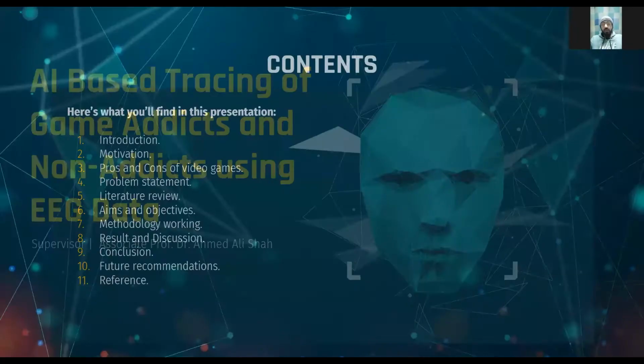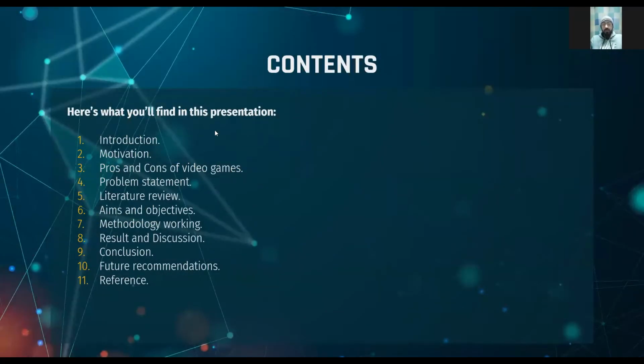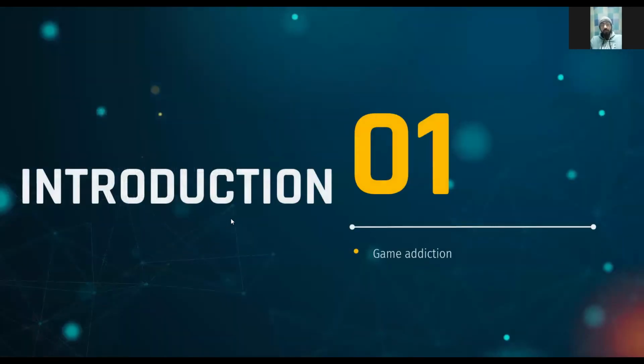Now coming toward the content of this project. First of all, we will do the introduction, then we will go to motivation, then pros and cons of video games, then the problem statement, then literature review part, then aim and objectives, then the methodology working, then the results and discussions, then the conclusion, future recommendation, and at the end, the references of all the data we obtained.